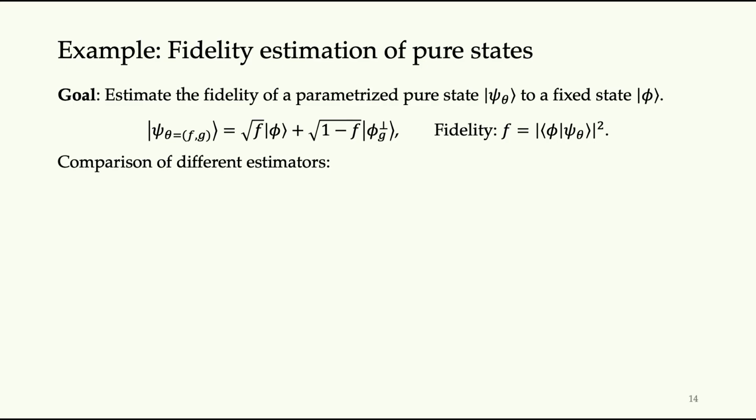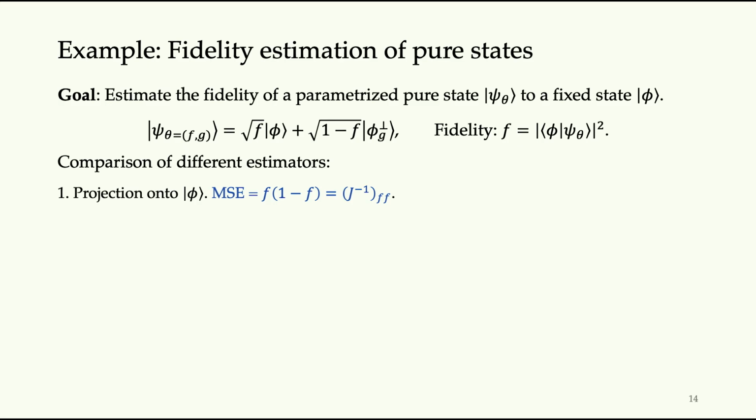But now we show that if we impose the constraint that the state is a pure state, we can achieve better performance than some traditional methods. Our ansatz is that the state is a superposition of phi, which is the fiducial state we try to project onto, and another part weighted by 1 minus f, which represents the infidelity of this quantum state. And f is the fidelity we try to estimate.